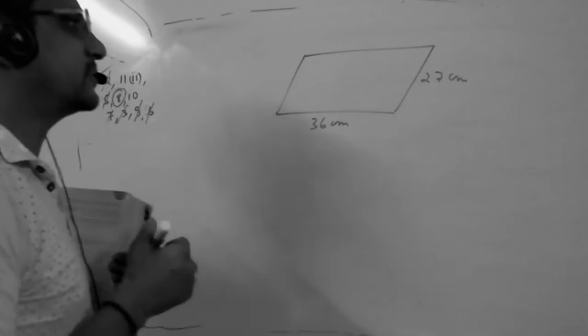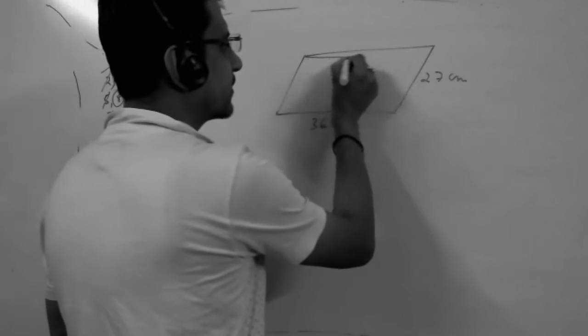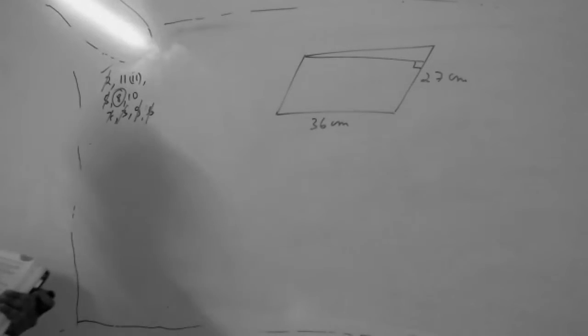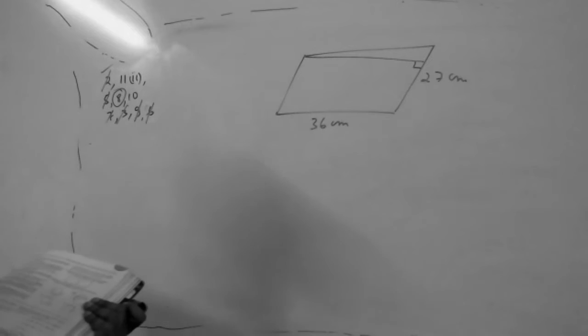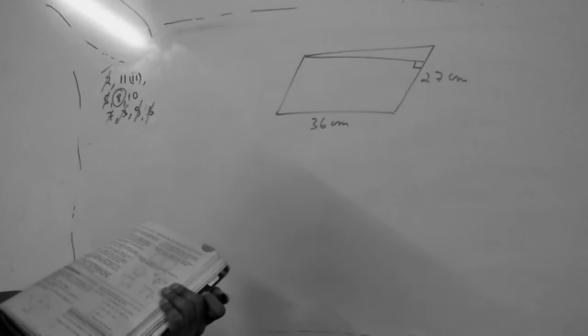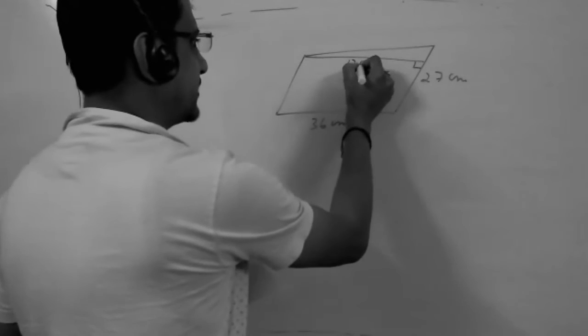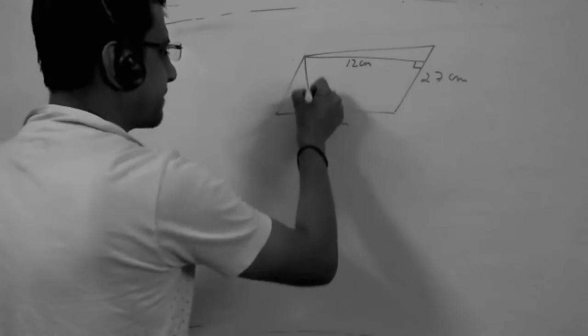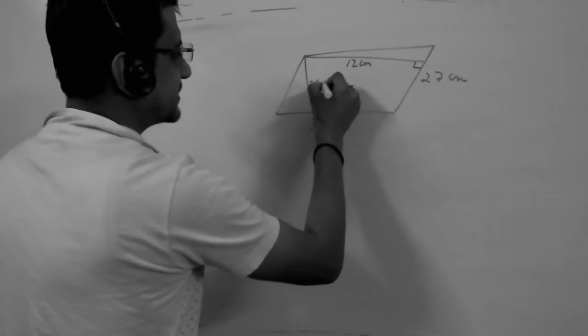So the perpendicular distance will be this one, 12 centimeter. Find the distance between the longer sides, x centimeter.